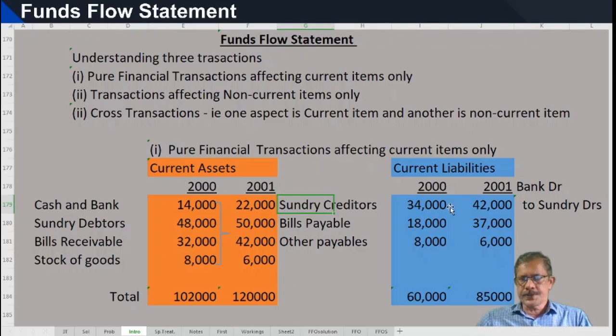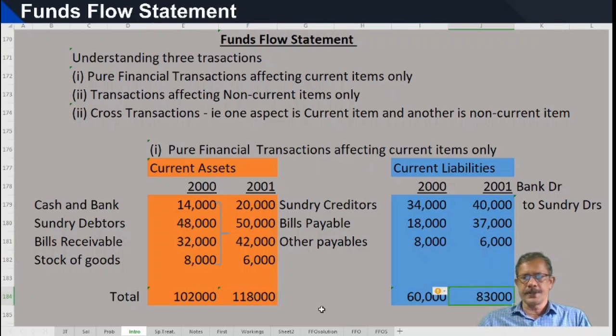Cash paid to creditors. See, 42,000 is sundry creditors at the end of 2001. Here we are paying 2,000 to sundry creditors. What will happen? Here it will become 20,000. Total current asset 1,80,000, and here it will reduce to 40,000.